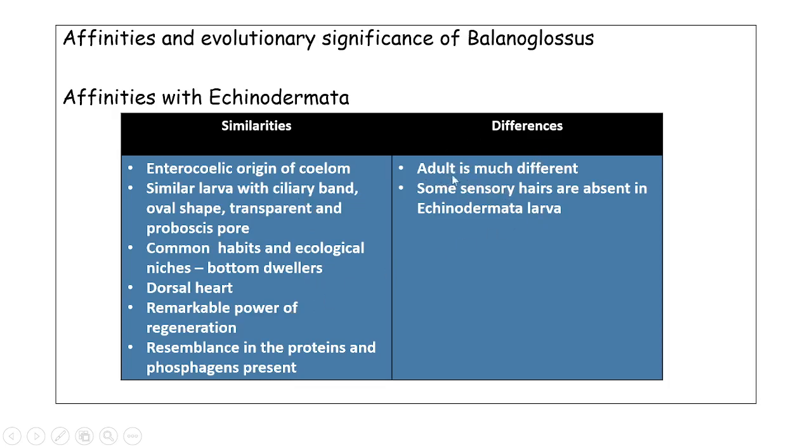The main difference is that the adults are much different. The adults of hemichordates are vermiform, with mostly bilateral symmetry, but most of the echinoderms have radial symmetry. Also, some specialized sensory hairs which are seen in the larva of echinoderms are absent in the hemichordate larva.